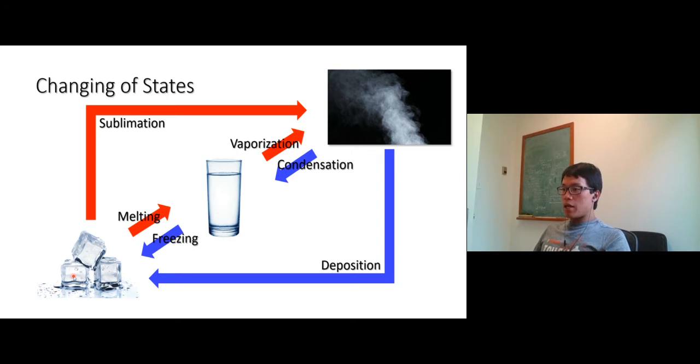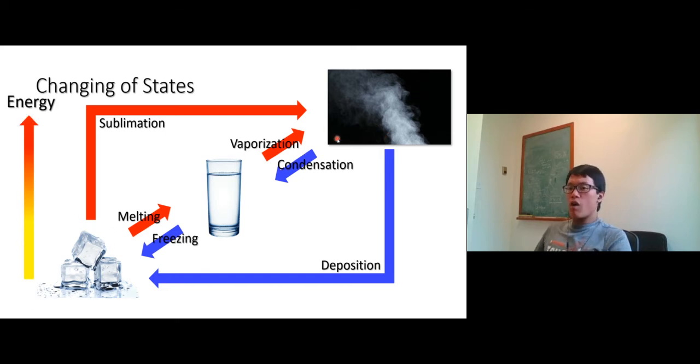Now all these states have energy involved, right? If you remember, the lowest energy state is solid, and the highest energy state is gas, right? So it goes like that. If you want to move from state to state, there's always energy involved. For example, melting. If you want to melt ice, you have to add energy to the ice, or the ice absorbs energy. So this process is an endothermic process.